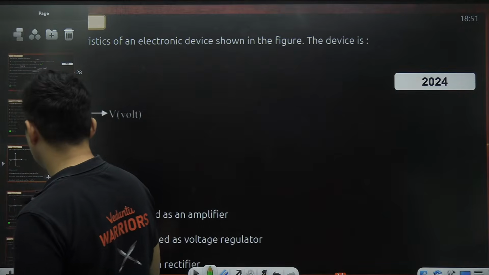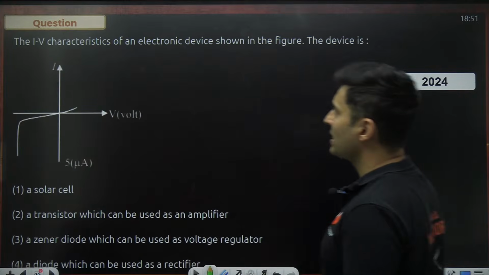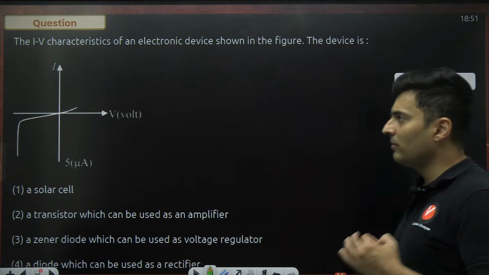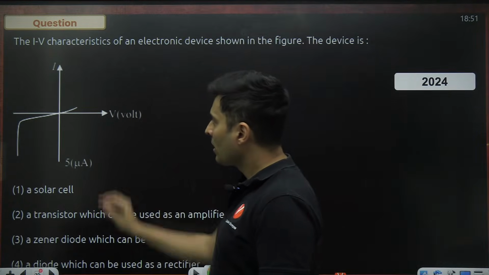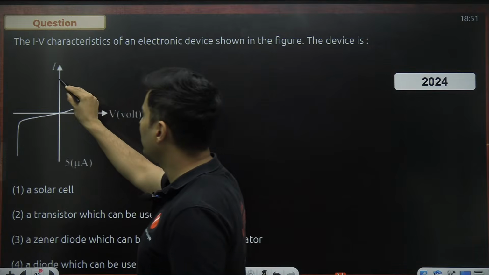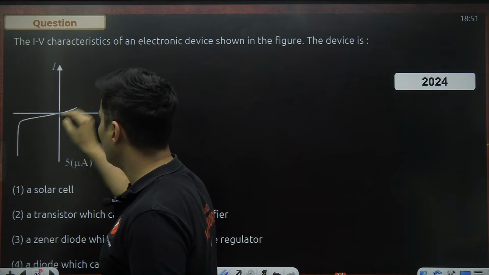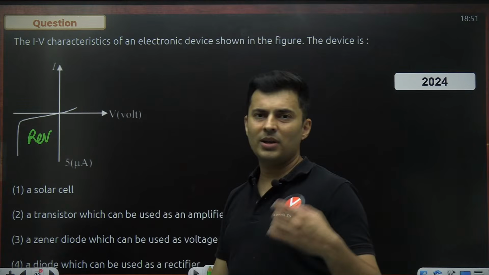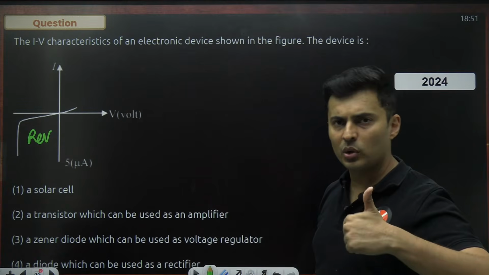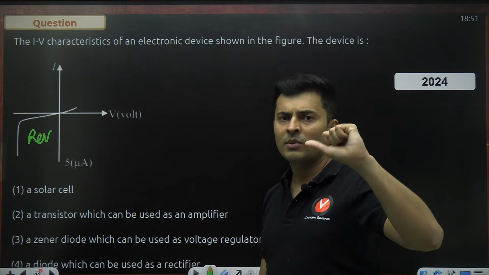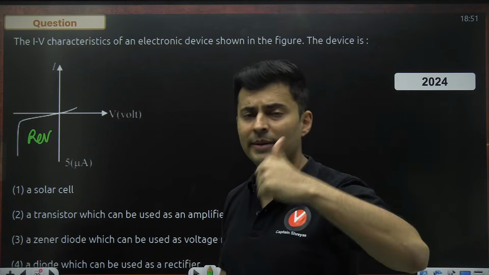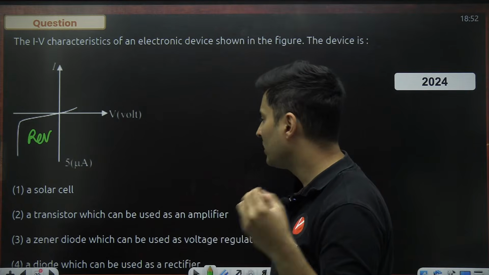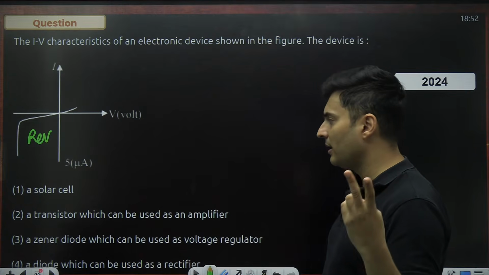What do we have? Yes, this particular one. The current voltage characteristic of an electronic device is shown in the figure. Which kind of device do you think this is? As you can see, this is current voltage. This region is forward bias. This region is reverse bias. So a diode which is operated in the reverse bias, either it is a photodiode or a Zener diode, because LED goes in forward bias and solar cell is not even biased. So it has to be a photodiode or a Zener diode.